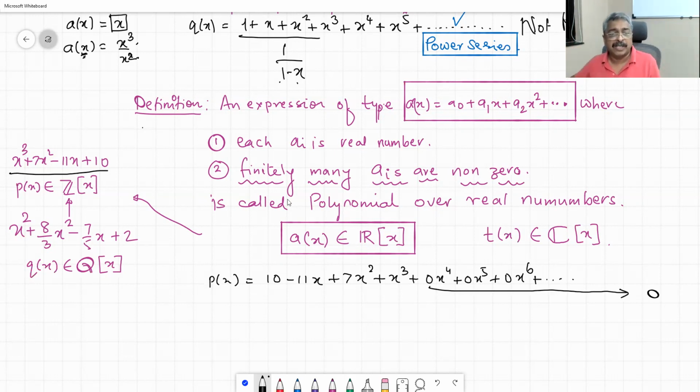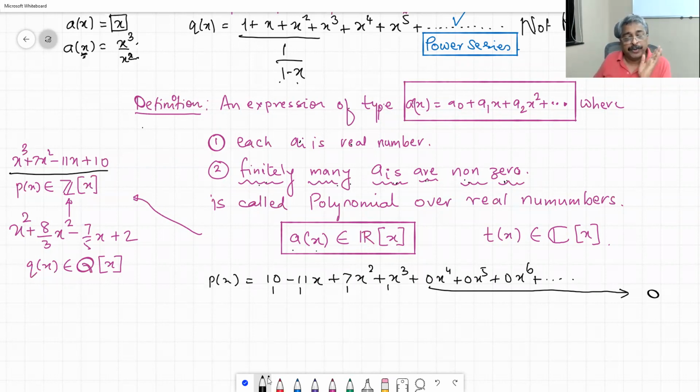Fair enough. That is what I am saying. Finitely many ai's are non-zero. So in this polynomial, I have 1, 2, 3, 4 ai's which are non-zero. Rest of them are 0. I am not worried about them. Even if you continue with dot dot dot, finally I have a finite-length polynomial. That is the meaning of finitely many ai's being non-zero. Each ai is a real number, then a of x is a polynomial over real.